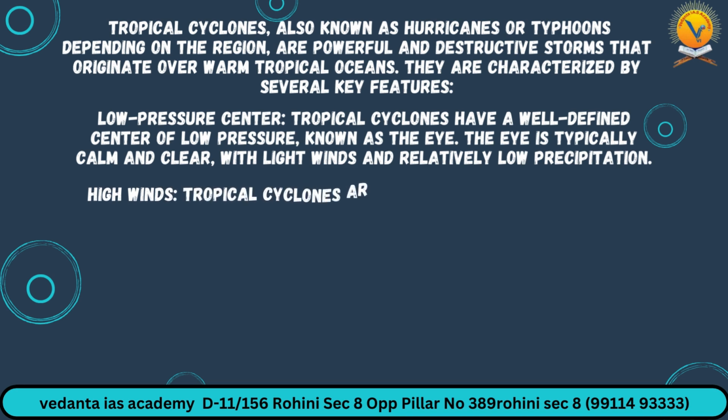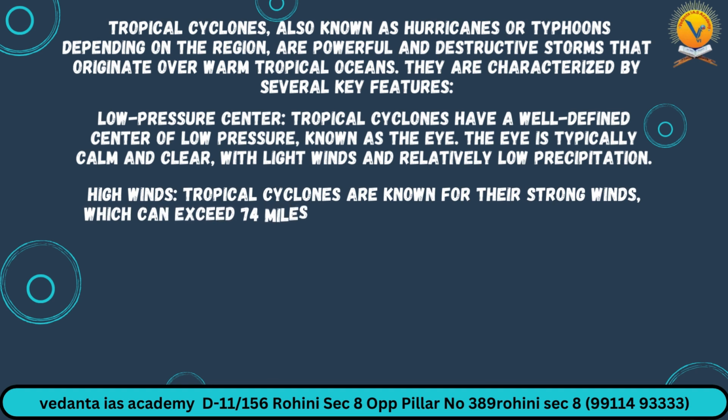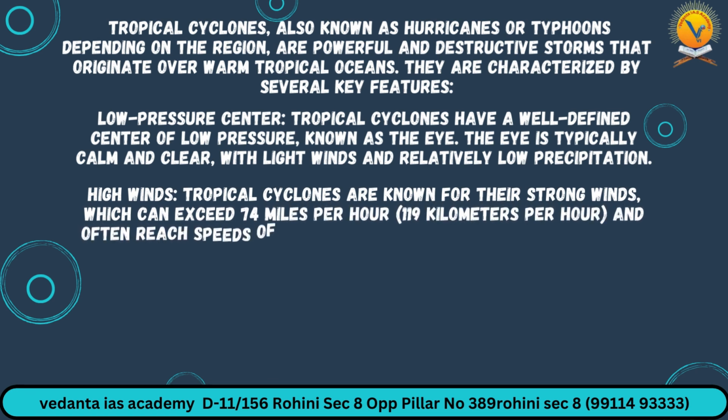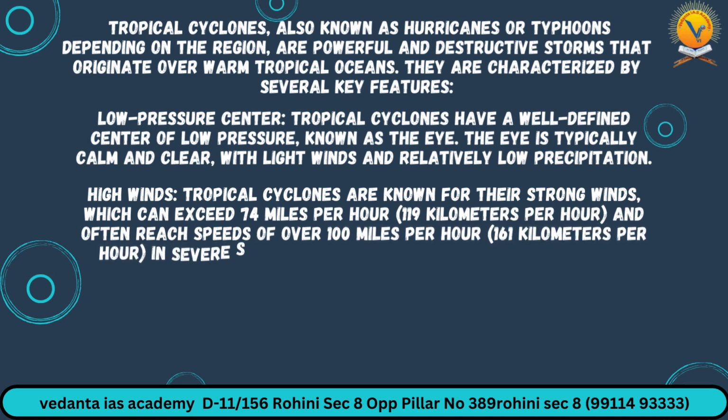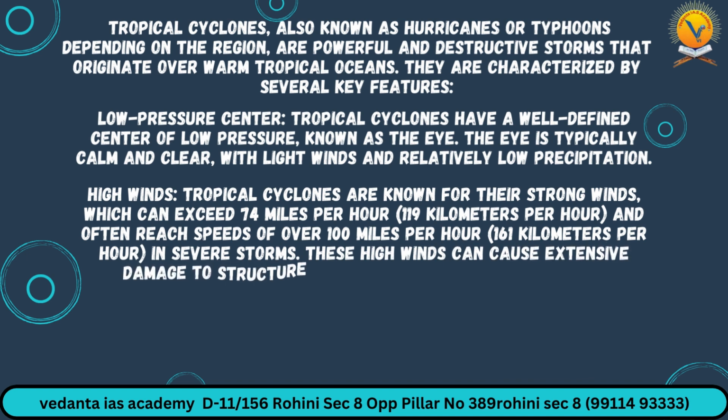High winds. Tropical cyclones are known for their strong winds, which can exceed 74 miles per hour, 119 kilometers per hour, and often reach speeds of over 100 miles per hour, 161 kilometers per hour, in severe storms. These high winds can cause extensive damage to structures, vegetation, and infrastructure.